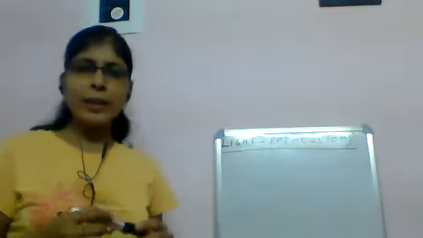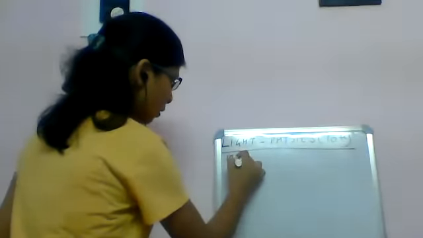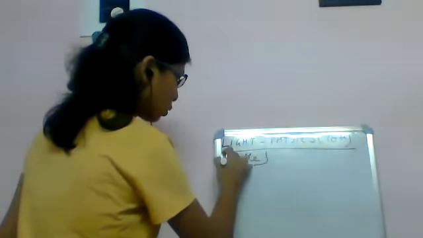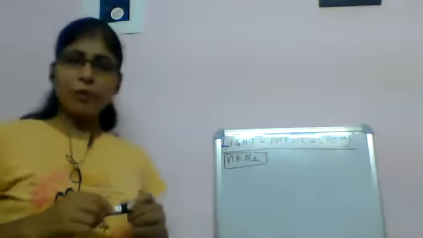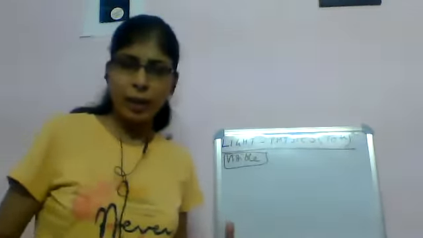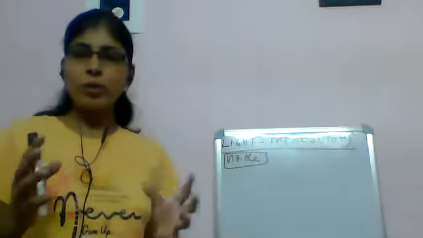Anything is visible with the use of light. So the thing which helps us to see is known as light. If there is no light, then you cannot see anything.